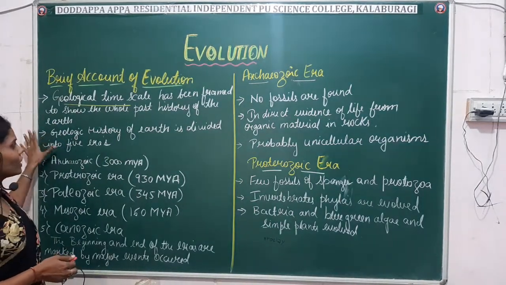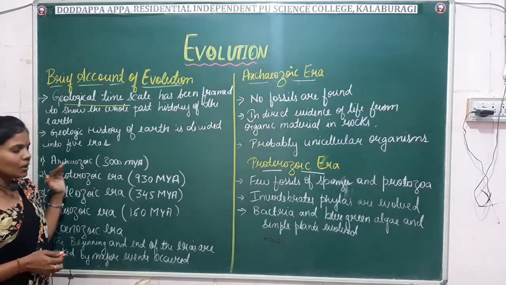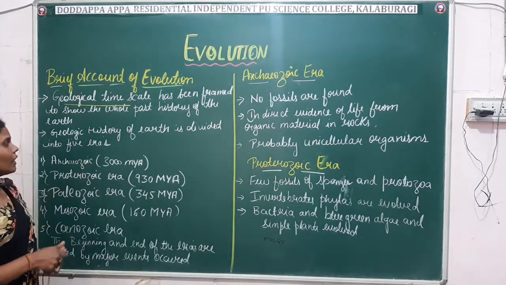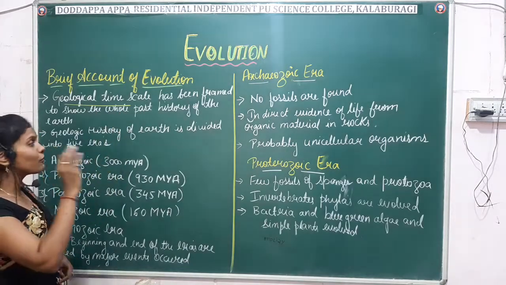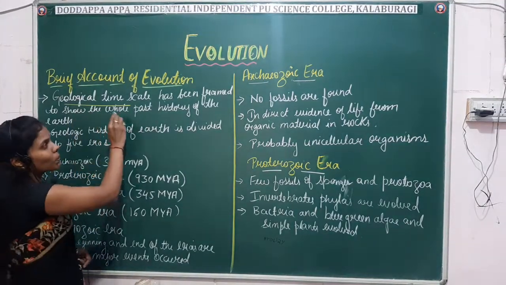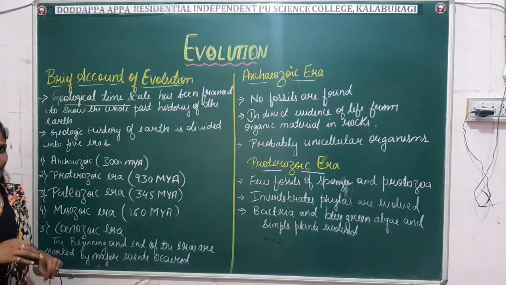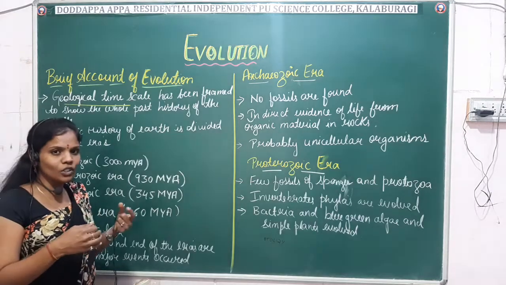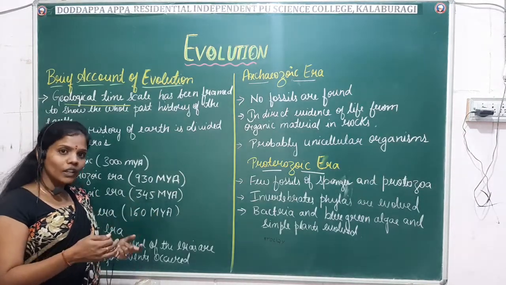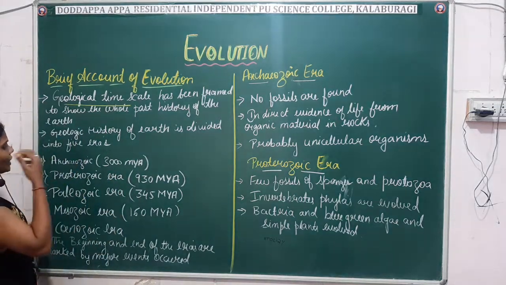Here, the geology history of the earth is divided into 5 eras. We will be studying the 5 different eras. The geology time scale has been framed to show the whole past history, that is, what the condition was in the past and till present. What were the changes, and how the different varieties of plants and animals evolved in the different eras, we will be dealing with now.